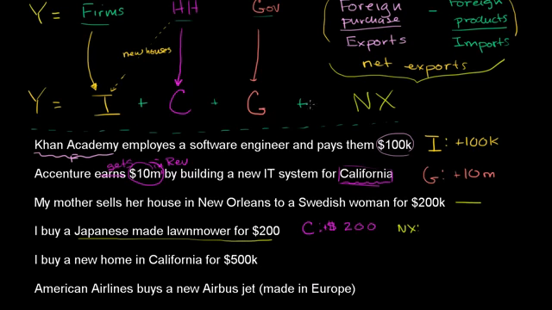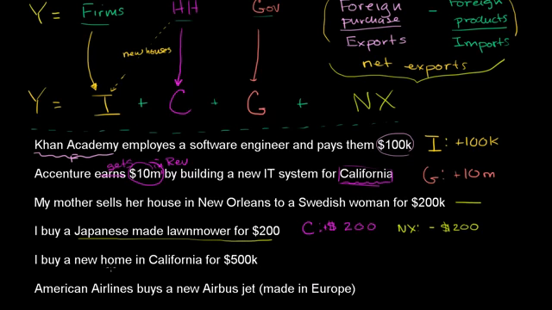In this thing right over here, there was no foreign purchase, but there is me buying a foreign product, and let me subtract that out. So I'm going to subtract out $200 right over there. So net exports will be lower by $200 because essentially this was a $200 import, and that completely cancels out the $200 increase in consumption. And so this will have zero net effect on GDP. These two terms will cancel out.